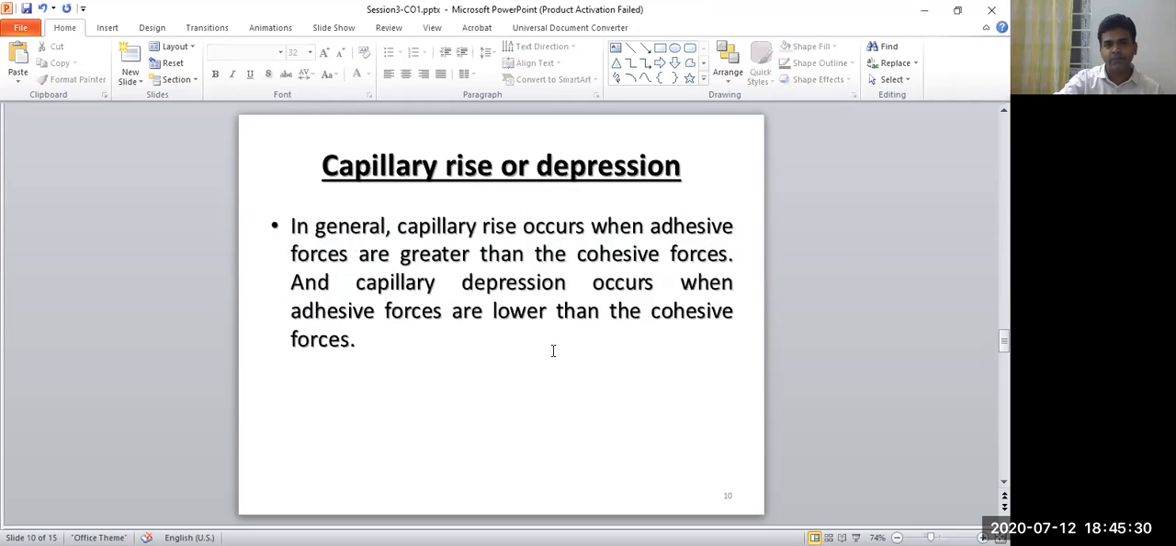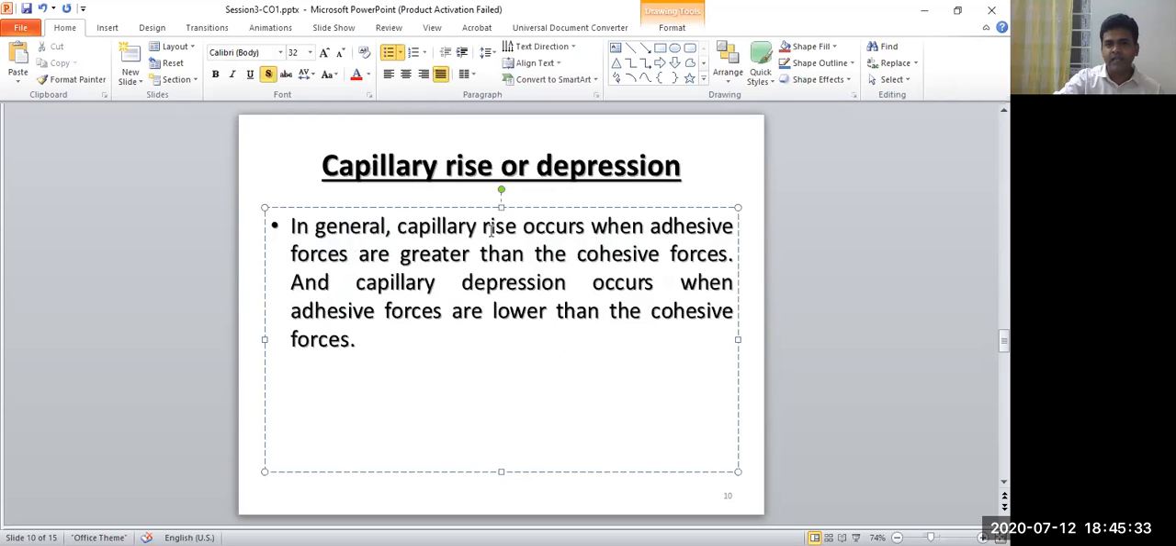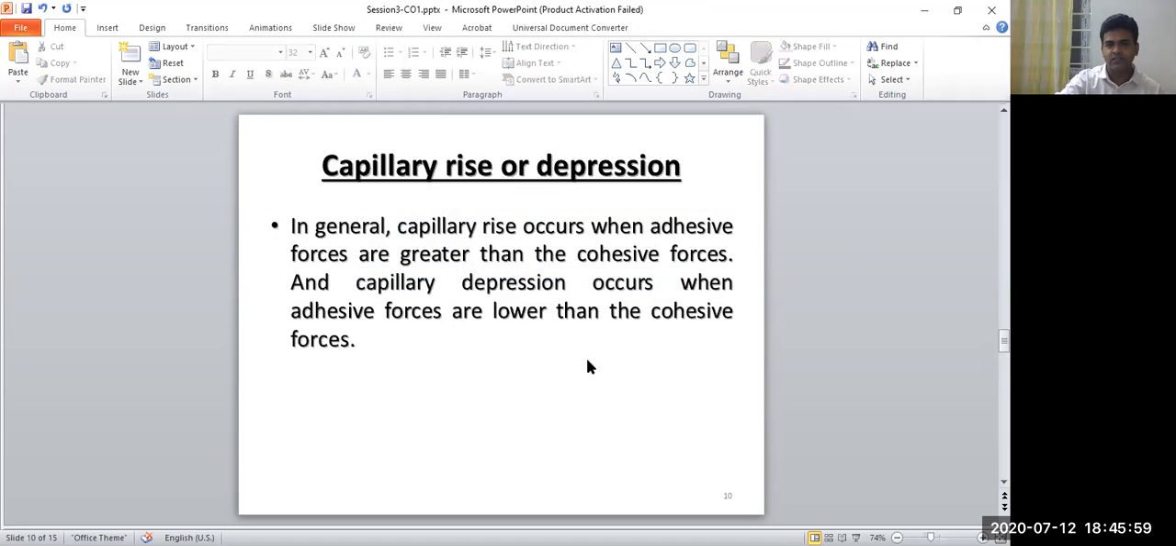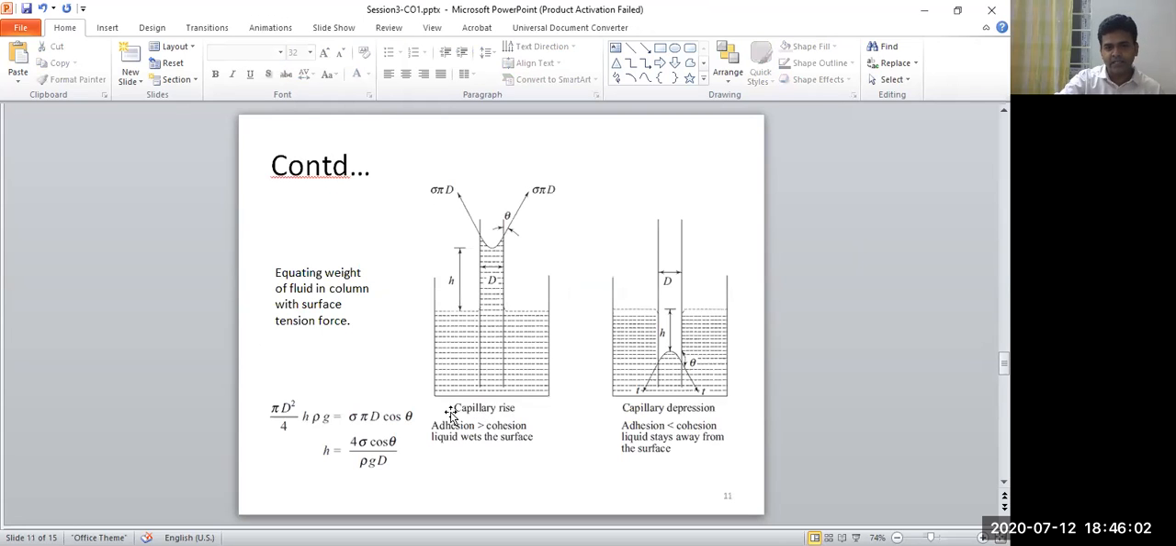So you can see here, capillary rise occurs when adhesive forces are greater than the cohesive forces, and capillary depression occurs when adhesive forces are lower than the cohesive forces. One is the capillary rise and the other is the capillary depression. So here you can see the picture. Here is the capillary rise, where the adhesion force is greater than cohesion, and here the adhesion force is less than the cohesion, so here is the depression, the downfall.